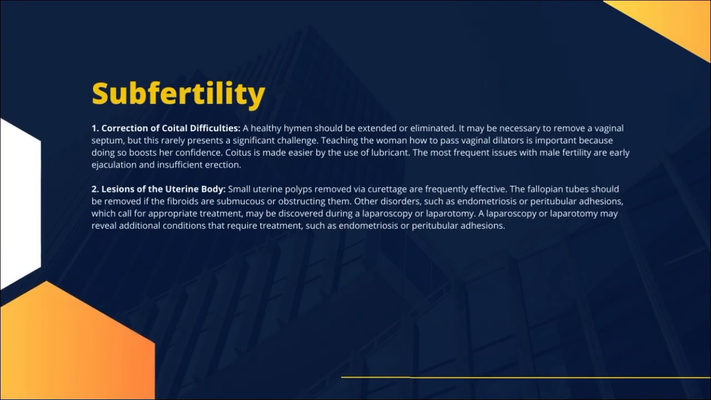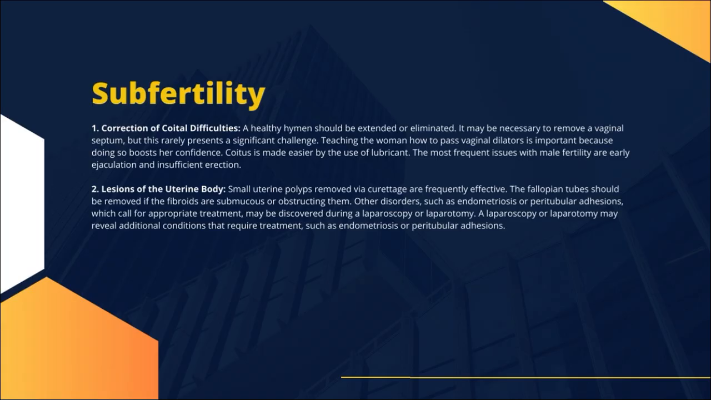1. Correction of coital difficulties. A healthy hymen should be extended or eliminated. It may be necessary to remove a vaginal septum, but this rarely presents a significant challenge. Teaching the woman how to pass vaginal dilators is important because doing so boosts her confidence. Coitus is made easier by the use of lubricant. The most frequent issues with male fertility are early ejaculation and insufficient erection.